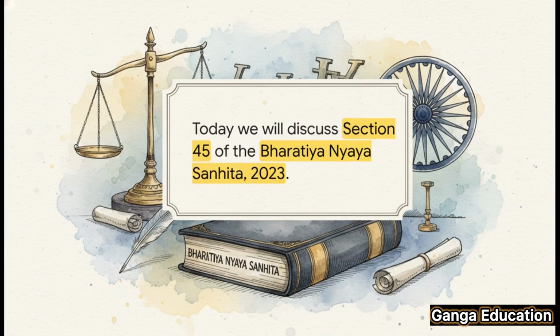आज हम डिस्कस करेंगे सेक्शन 45 of the Bharatiya Nyaya Sanhita 2023. This section is absolutely fundamental if you want to understand what we call inchoate offenses. That is, crimes that have been set in motion, but maybe haven't been fully completed.